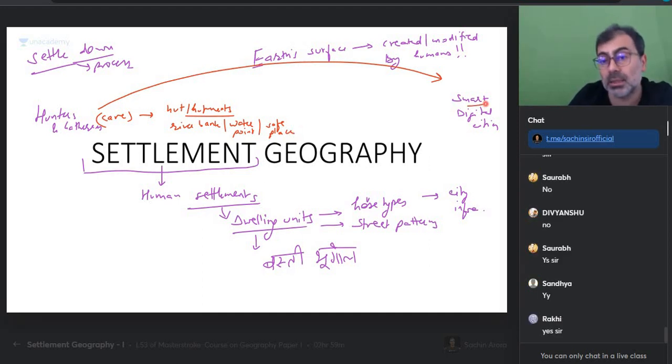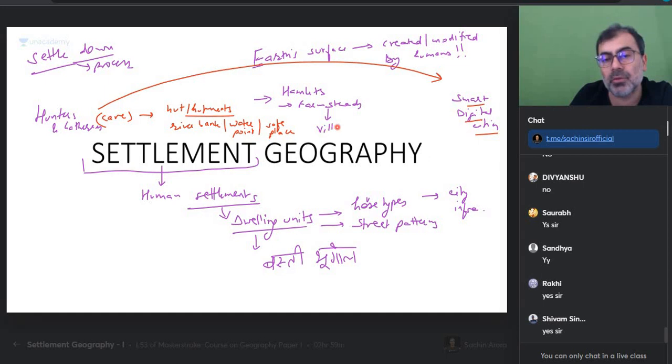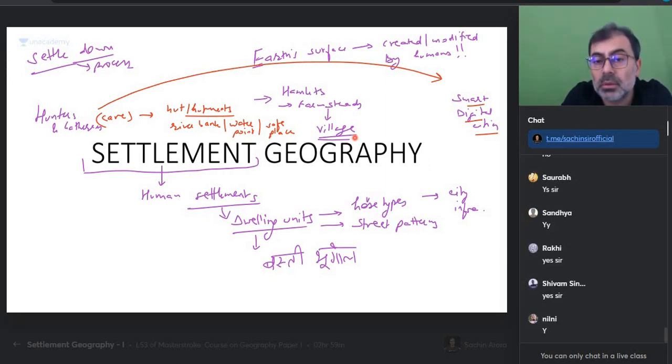I'm sure it was not a smart city. It was not a city with a lot of infrastructure and all those things. I think a small cluster of huts, which we call hamlets, or maybe some farms were created, so we call it farmsteads, and they led to the creation of a village. The study of village is settlement geography. Do you get that? Just compare it with the words which you used. If you're not even able to understand that, and I want to tell you, there are students who are talking about writing answers on settlement geography, they don't even know what settlement is.